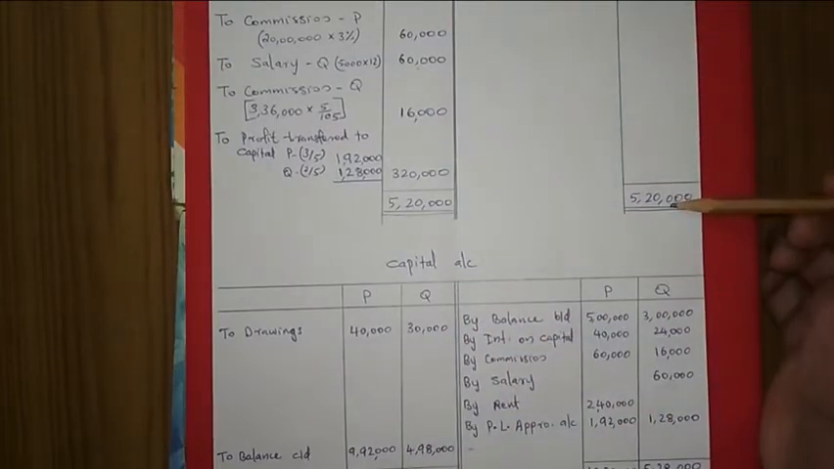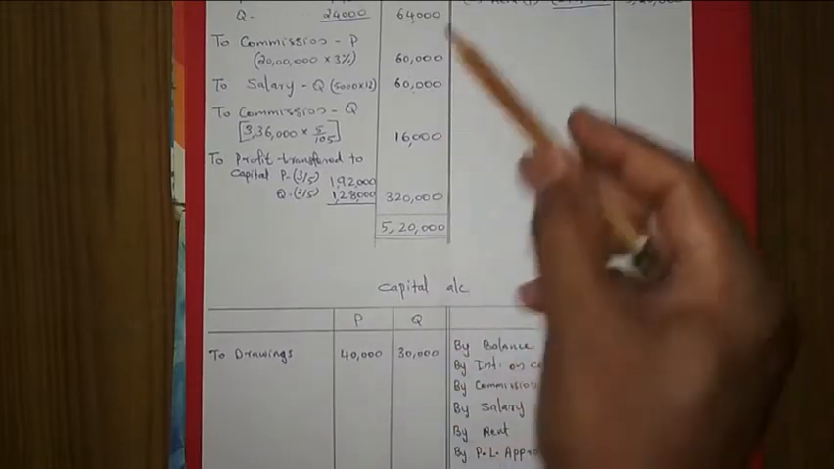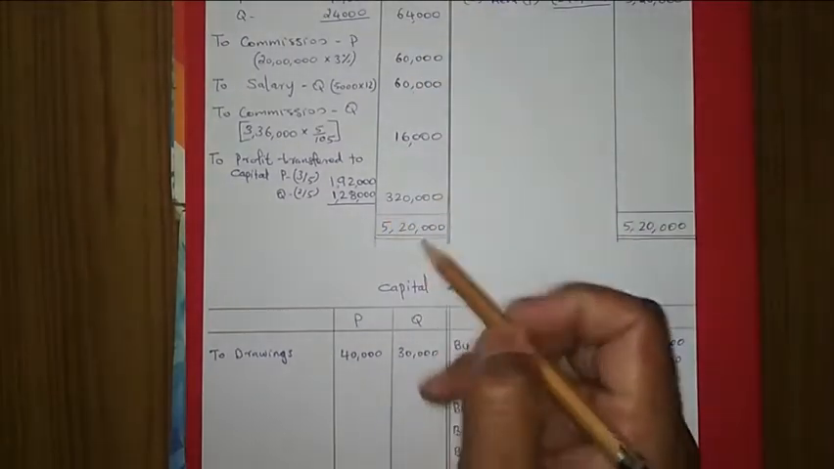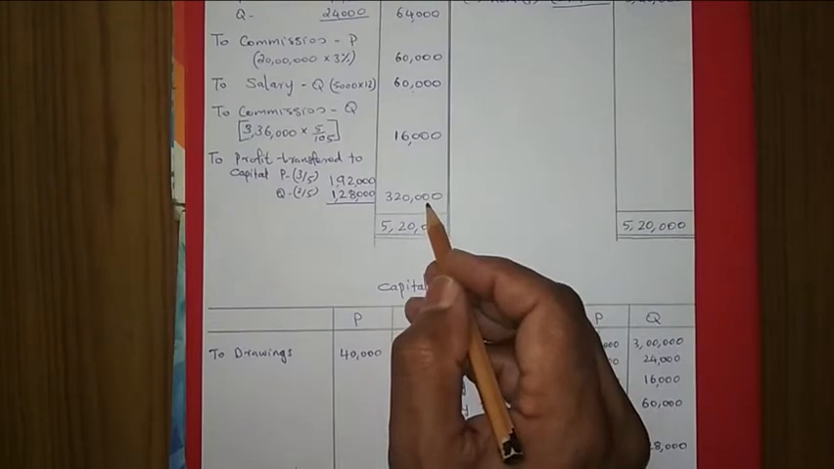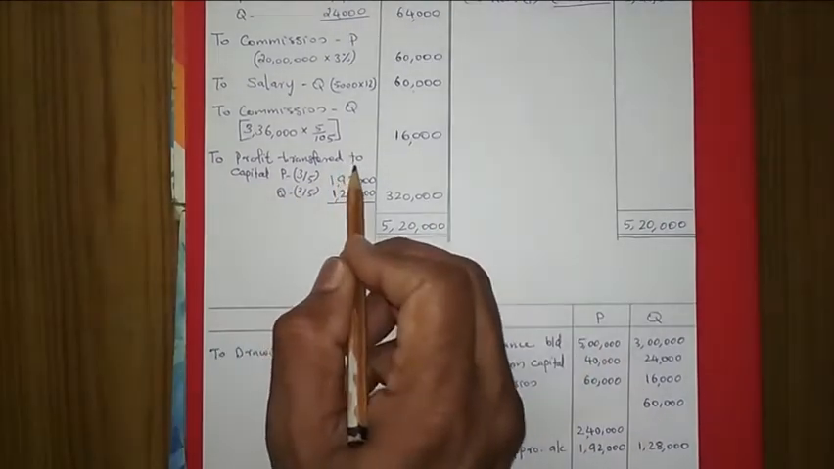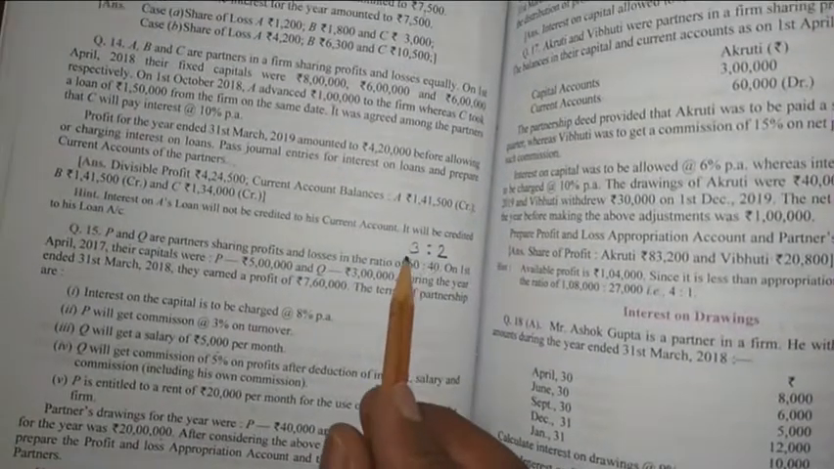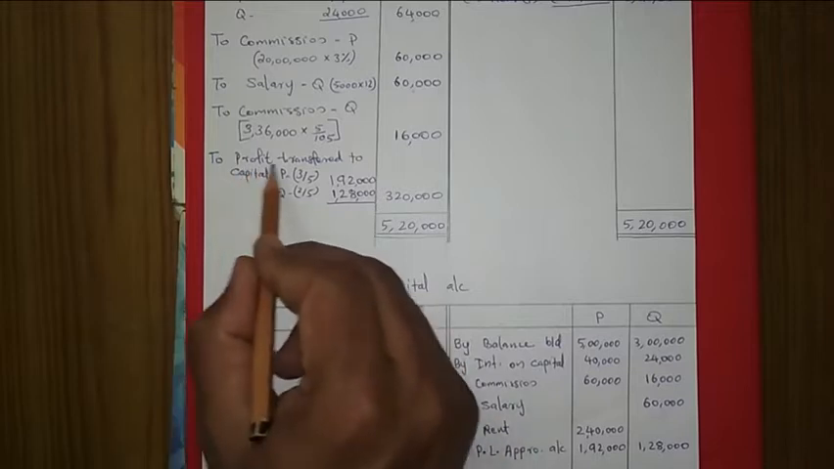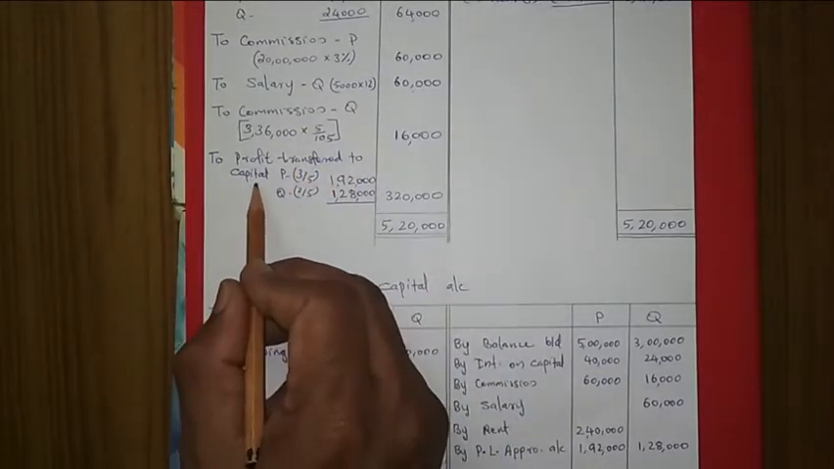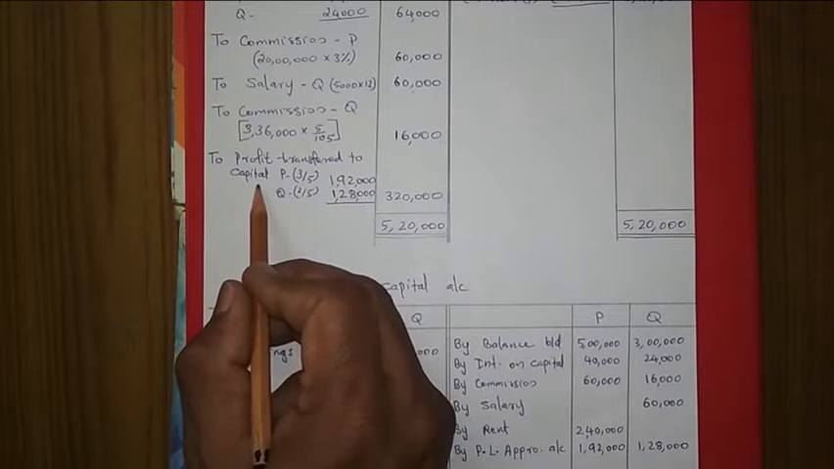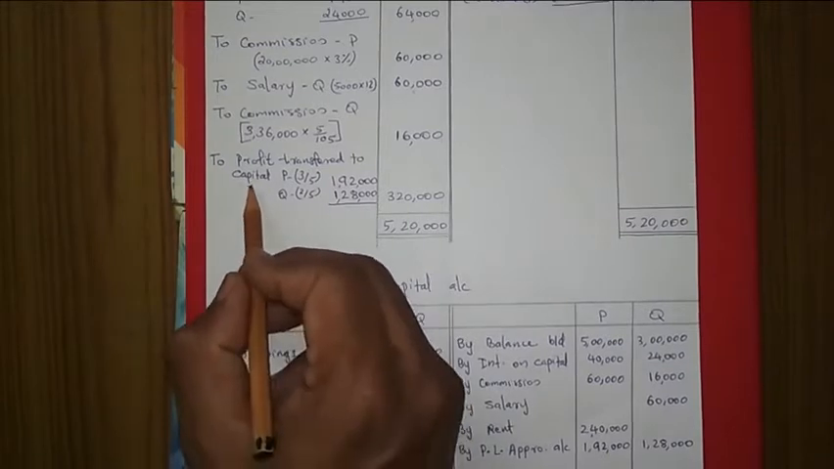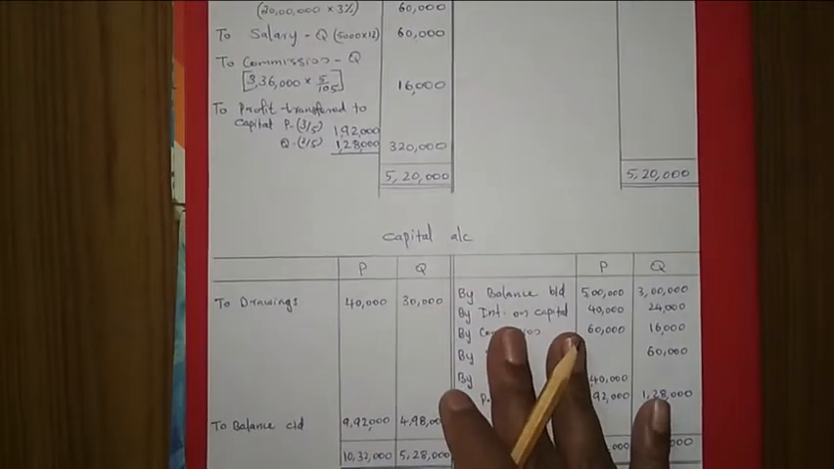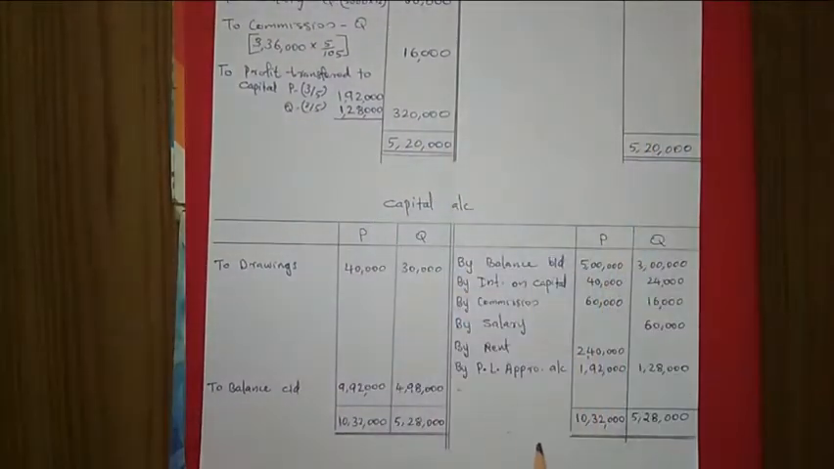From the total 5,20,000, we deducted all these items and we got 3,20,000. This is the divisible profit. The divisible profit we distribute according to the profit sharing ratio. That is 3:2. Here I mentioned it as 60:40, but we can simplify it into 3:2. So in the 3:2 ratio, this 3,20,000 is distributed among the partners. Here the writing is profit transferred to capital because capital is fluctuating. If it were a fixed capital method, here the writing would be current account. Okay, so we prepared the profit and loss appropriation account.